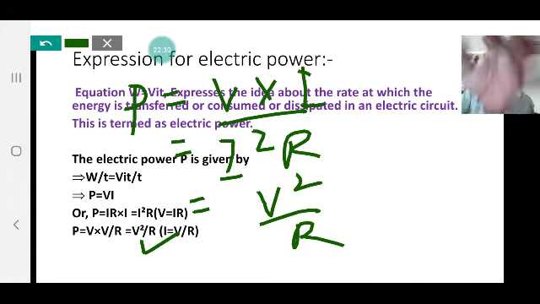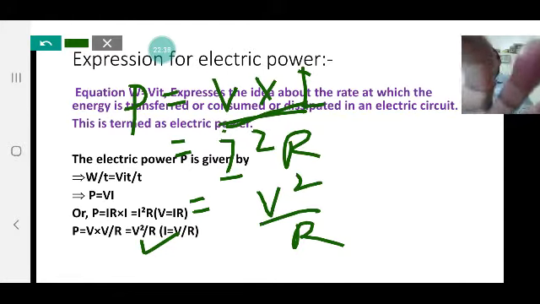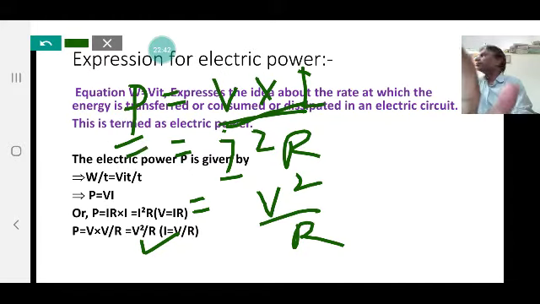Thus, if H is divided by T, we get P. The value of H is equal to VIT or I square RT. With T removed from this expression, we get the power expression.